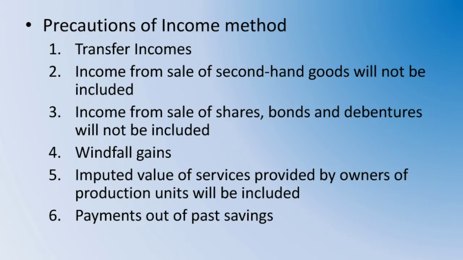The second one, income from sale of second-hand goods will not be included. The third one, income from sale of shares, bonds and debentures will not be included. The fourth one, windfall gains. The fifth one is imputed values of services provided by owners of production units will be included. The sixth one is payments out of past savings. These are the headings that I have provided.